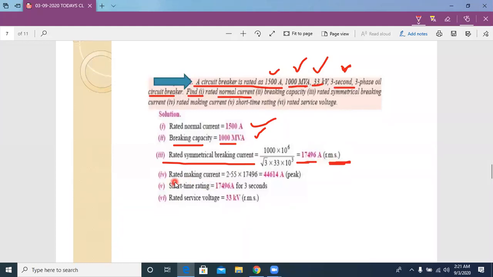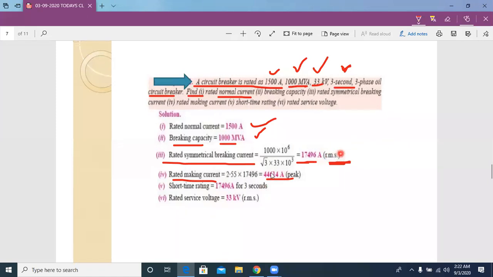Now, rated making current. Already I told you the making current value is equal to 2.55 times the symmetrical current. Here the symmetrical breaking current is 17496. That's why we can get this value. Here 2.55 indicates √2. That √2 means the RMS value is converted to peak value.